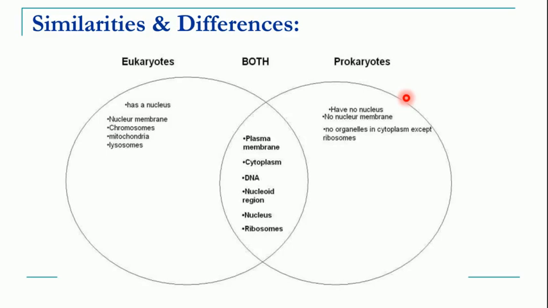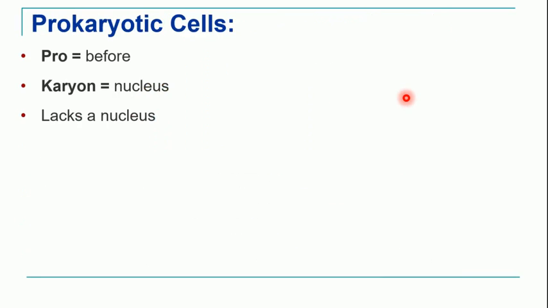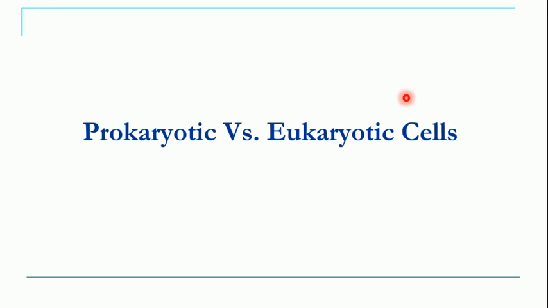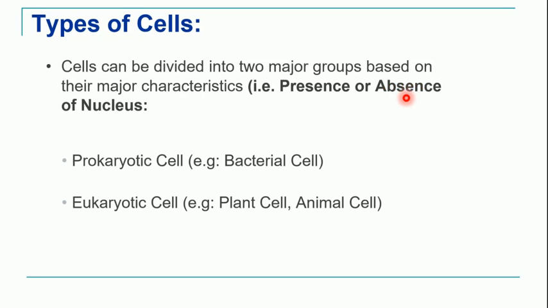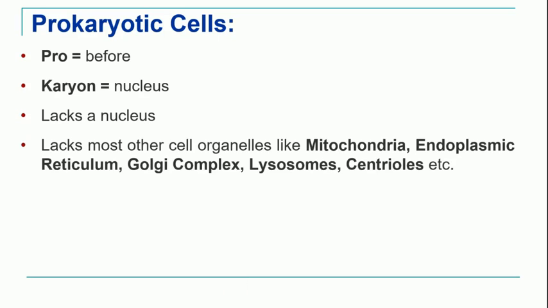If we quickly summarize today's lecture, we have understood what is meant by prokaryotic cell and what is eukaryotic cell. The prokaryotic cell example is the bacterial cell, eukaryotic cell examples are plant cell and animal cell. Then we have understood the meaning of the word prokaryotic: pro means ancient or before, karyon means nucleus.